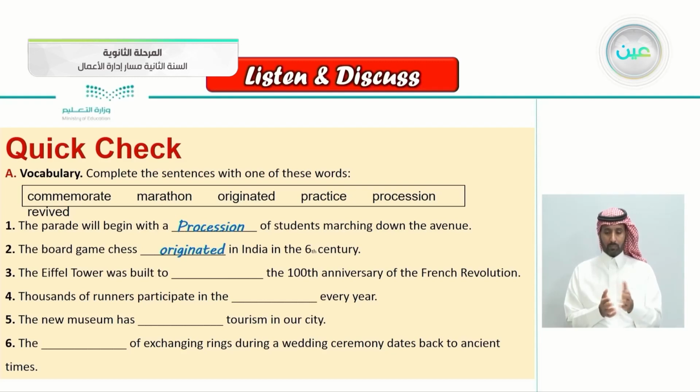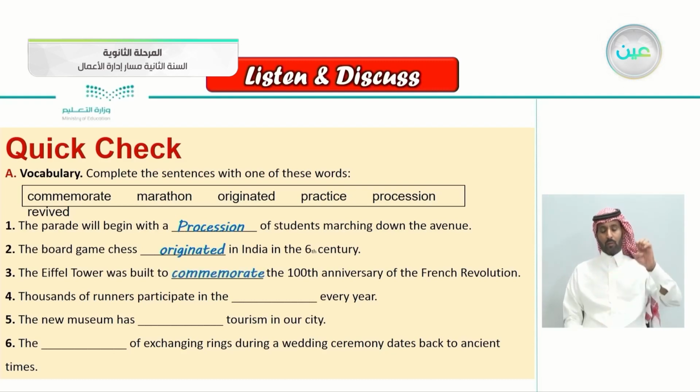The Eiffel Tower was built to blank the 100th anniversary of the French Revolution. So, the Eiffel Tower was built to, that's correct, to commemorate the 100th anniversary of the French Revolution. Number 4, thousands of runners participate in the blank every year. So, thousands of runners participate in what? That's correct, in the marathon every year.